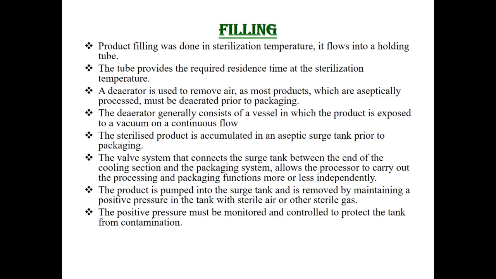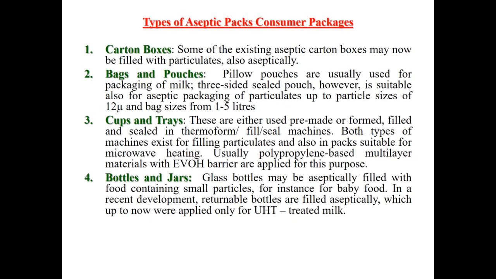The valve system that connects the surge tank between the end of the cooling section and the packaging system allows the processor to carry out the processing and packaging functions more or less independently. The product is pumped into the surge tank and removed by maintaining a positive pressure in the tank with sterile air or other sterile gas. The positive pressure must be monitored and controlled to protect the tank from contamination.